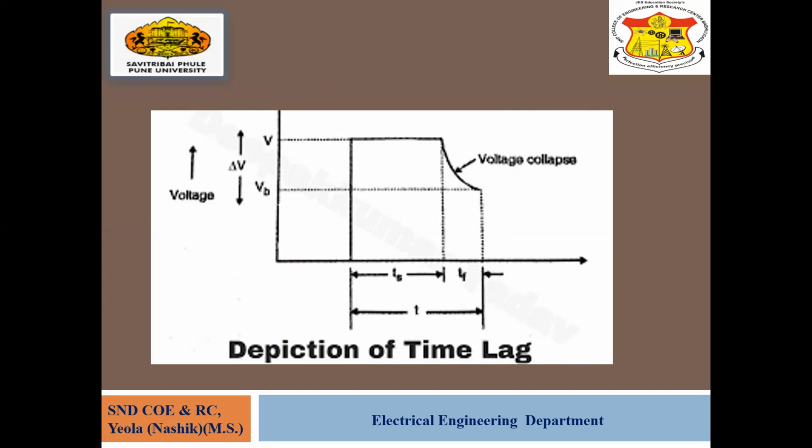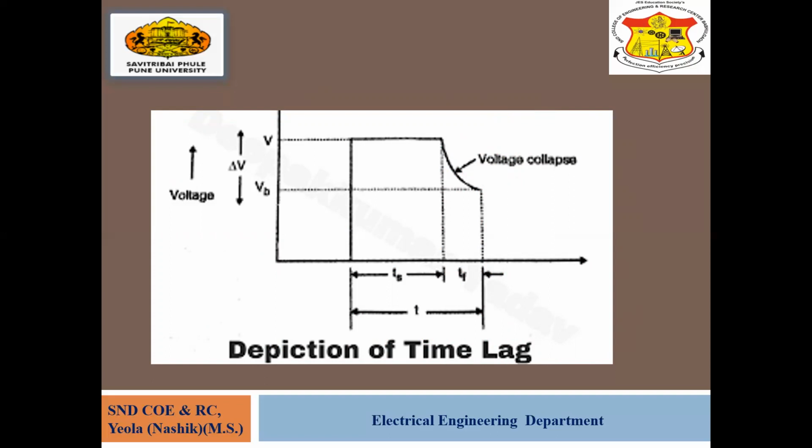Always remember that if you do not give a voltage sufficient, that is more than the breakdown voltage, no ionization takes place and there is no breakdown in the gases. That is the depiction of the time lags: the statistical time lag and the formative time lag.